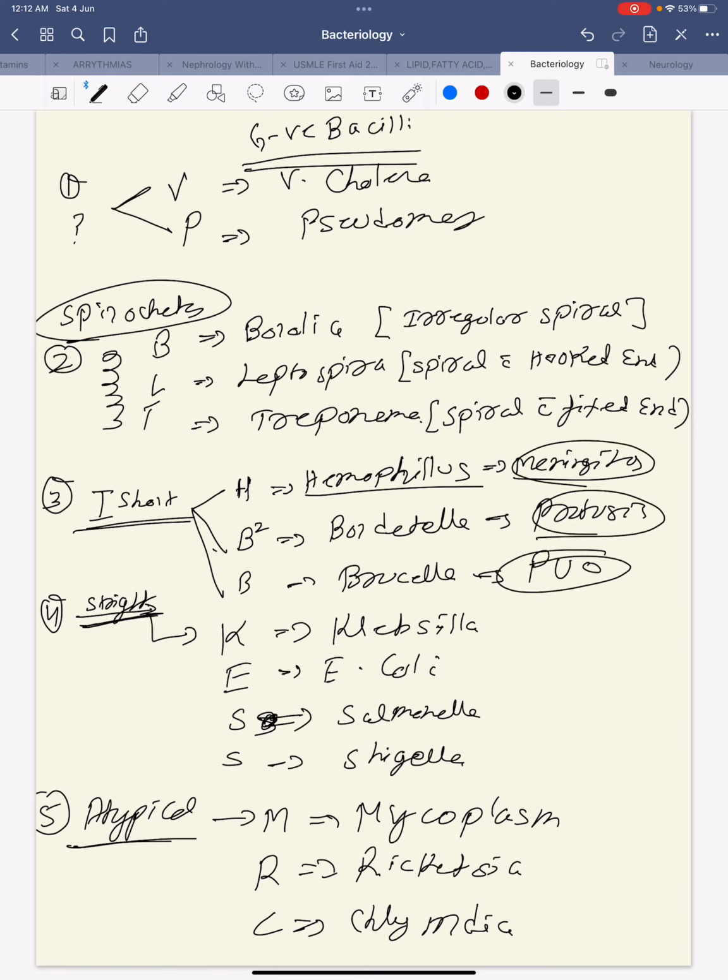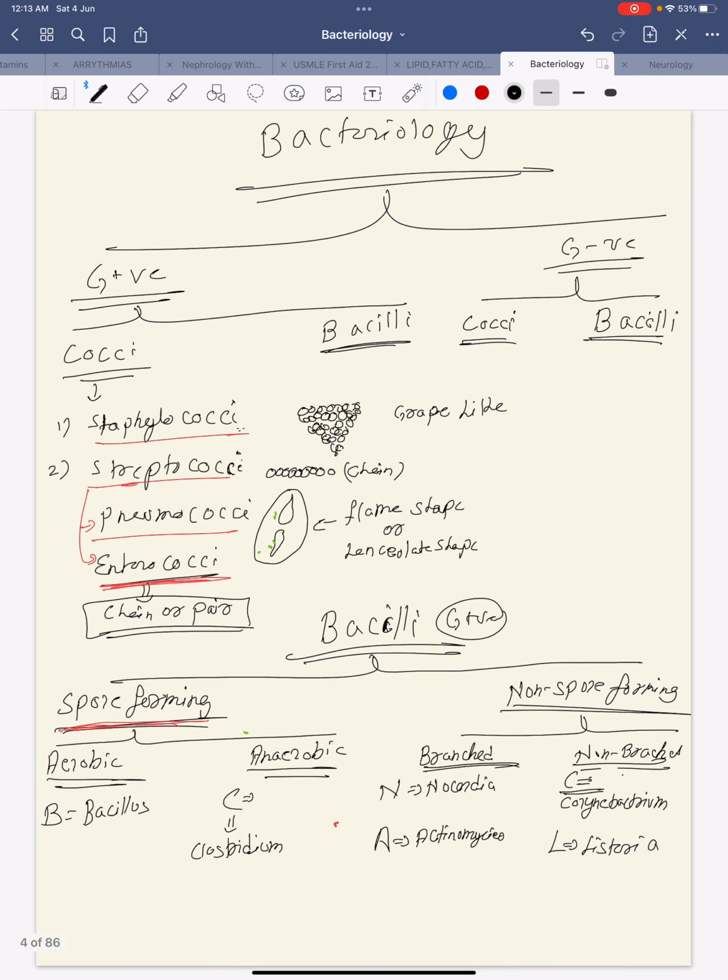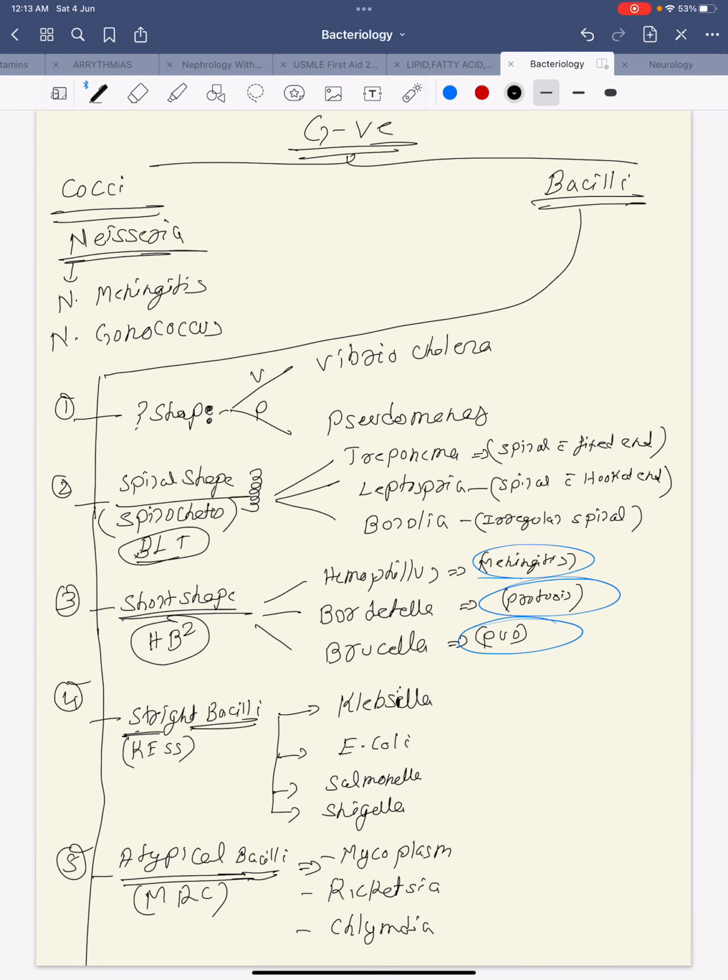Now I will show you, my handwriting may be bad. Gram negatives: these are cocci, these are bacilli. Cocci are Neisseria meningitidis and gonococcus. It causes meningitis, and with the name only you understand it causes urethral infection.